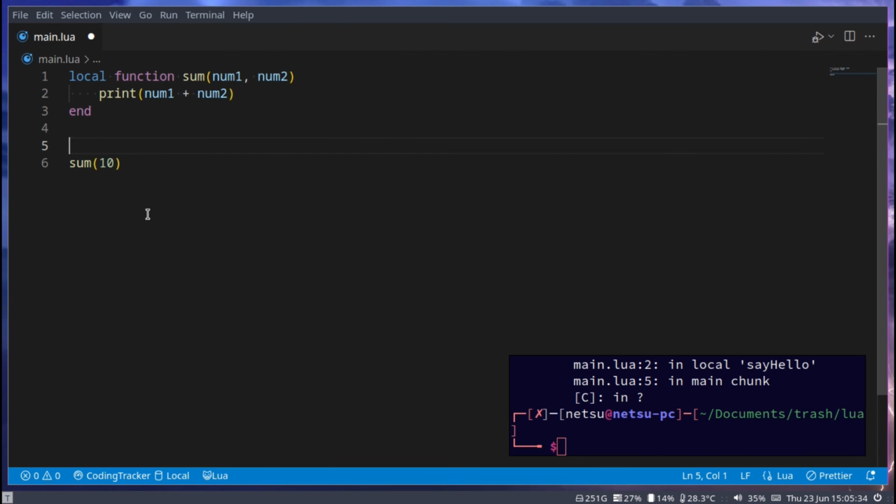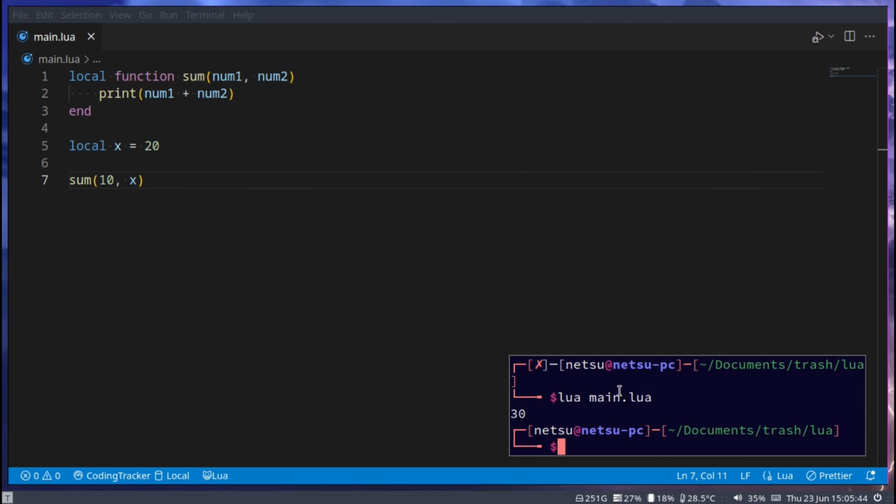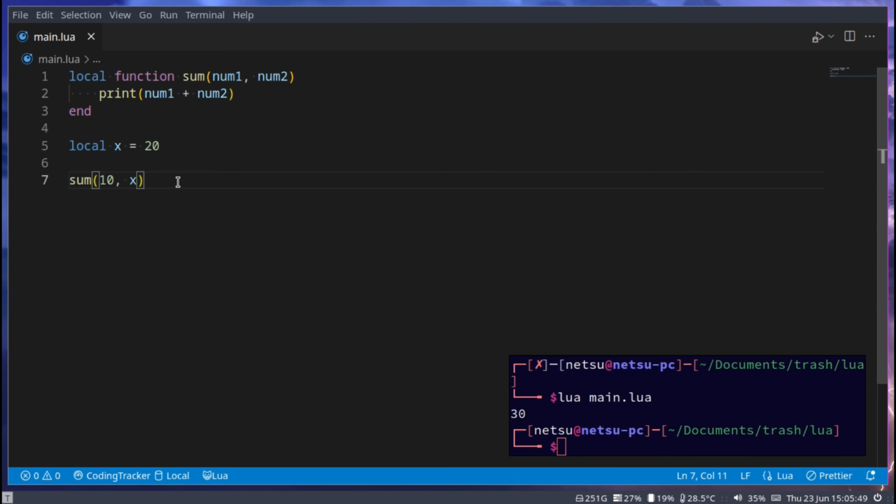And just to show you, you could also go local x is equal to 20. You could also pass a variable in here, so x. So that will be 10 plus 20. If we run this, we get 30. But what if we want to work with the value that this returns, that this would give us?